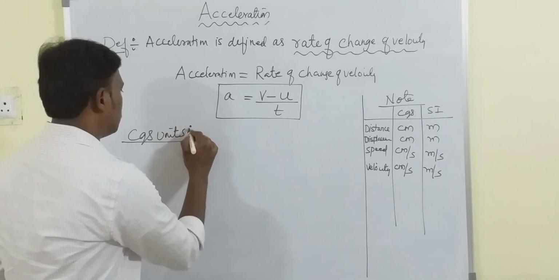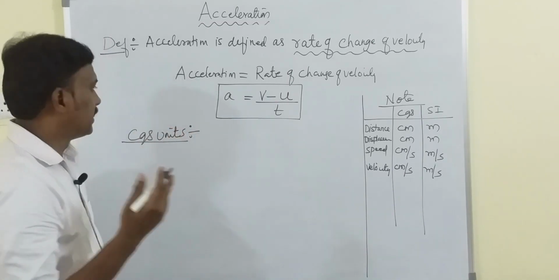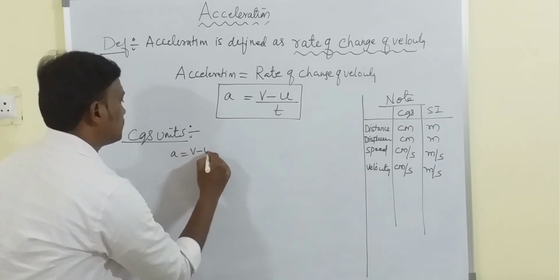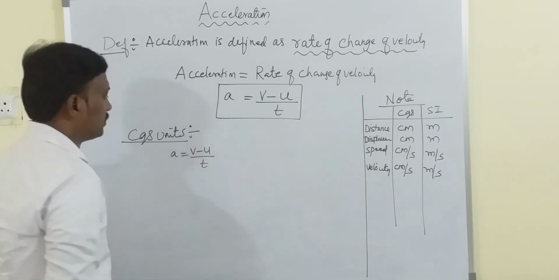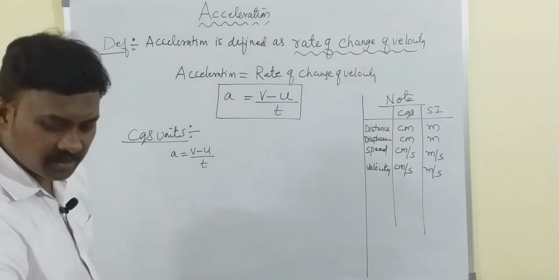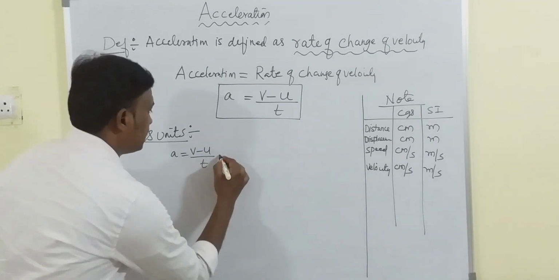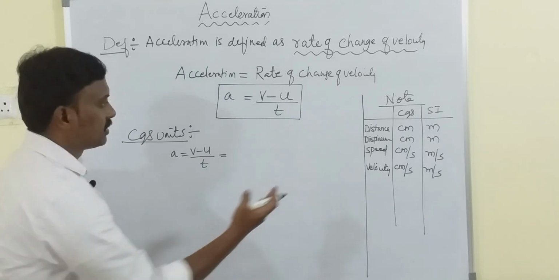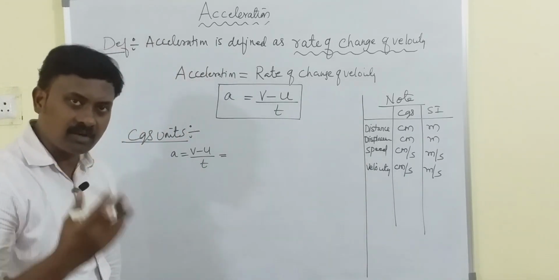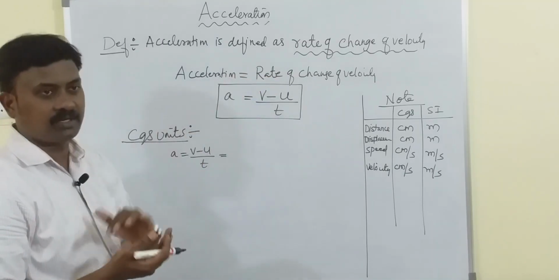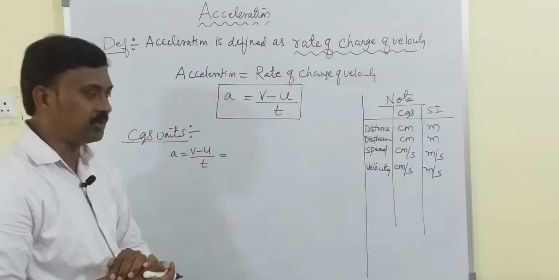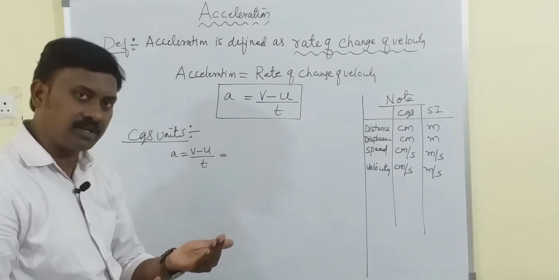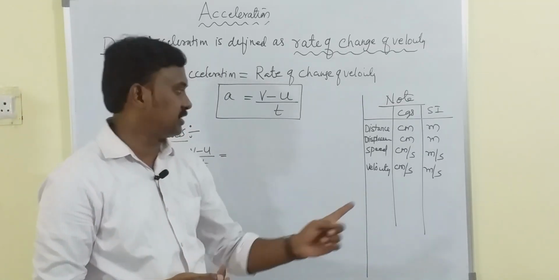Okay, now coming to CGS unit, let us see. A is equal to V minus U by T. So look at the numerator. In the numerator, we have seen this is the change of speed, you can say the change of velocity, as it is going in a straight line. Okay, we are talking in terms of velocity only. So V minus U is change of velocity. So change of velocity will have units of velocity.